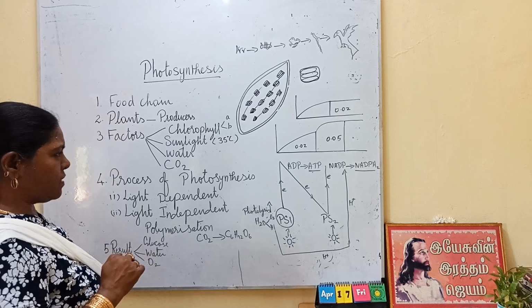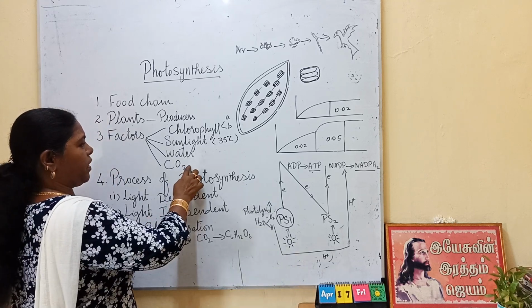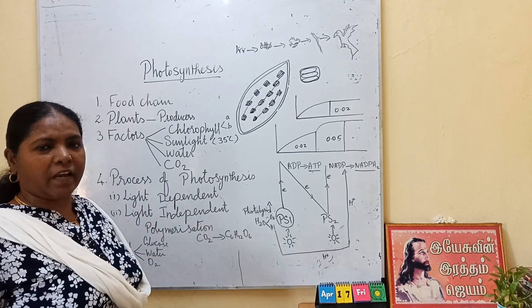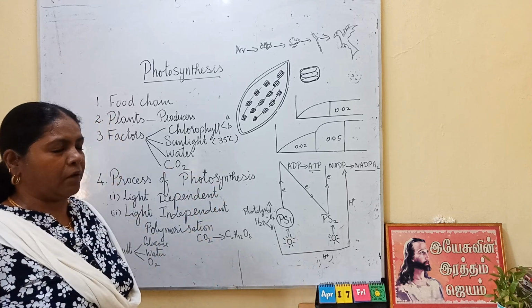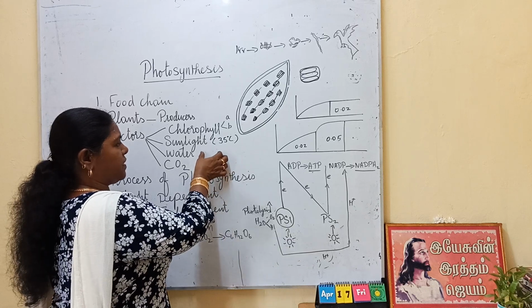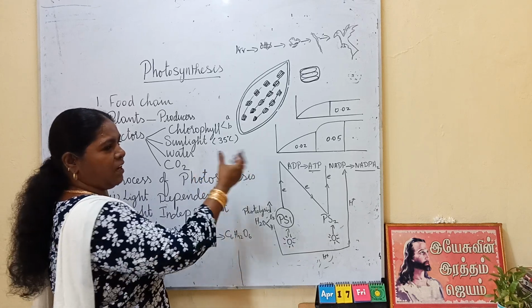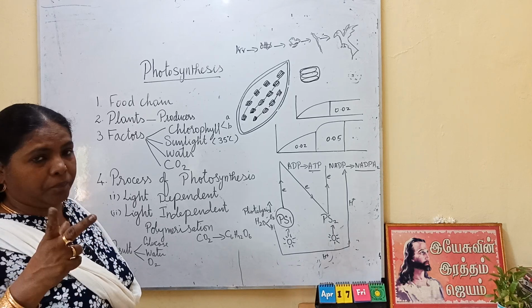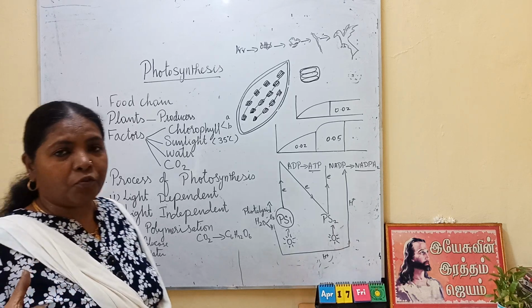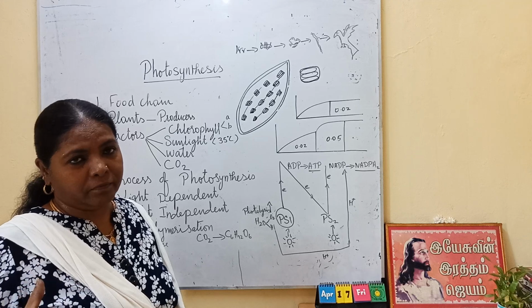Okay, so by slightly increasing this carbon dioxide concentration, we can increase the rate of photosynthesis. And then at 20 degrees centigrade, if we increase the light, the rate of photosynthesis will become double.